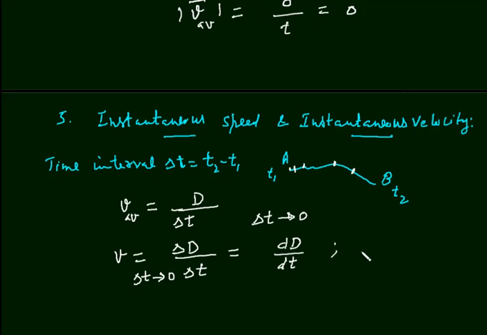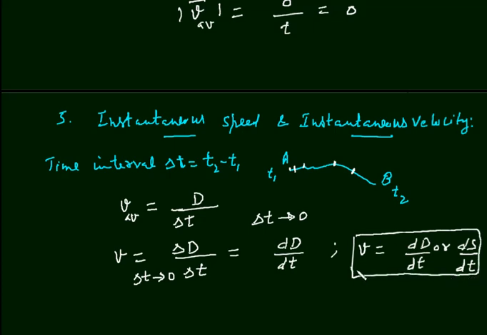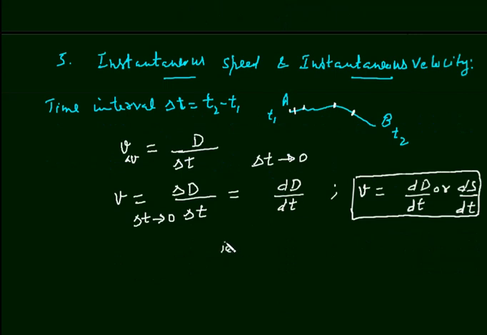So what is instantaneous speed? It is dd by dt, or it may be written as ds by dt in straight line path. That is, instantaneous speed is called the rate of change of distance. d by dt is rate of change of distance.